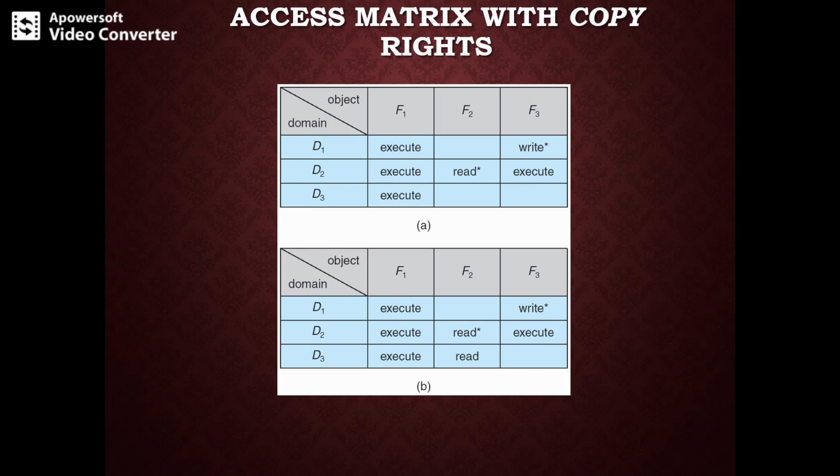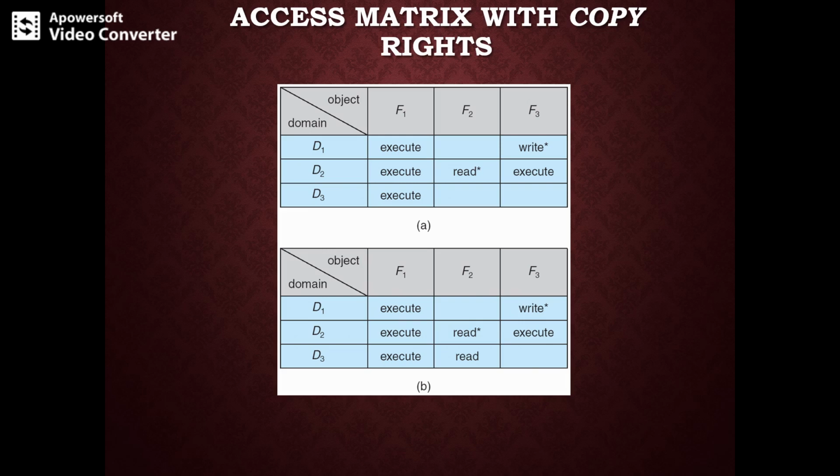Let's say access(i, j) includes the owner right. Then a process executing in domain Di can add and remove any entry in column j. So there is another additional new right, that is owner. You can see it in the next slide. So basically what this does is access right with copy right. It tells you about the copy rights.